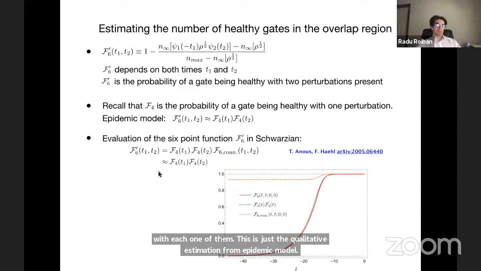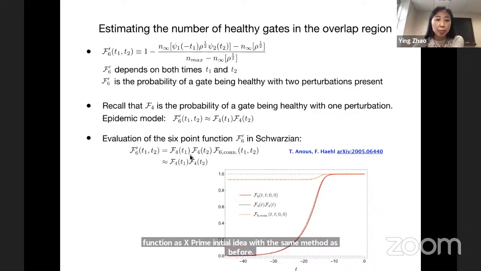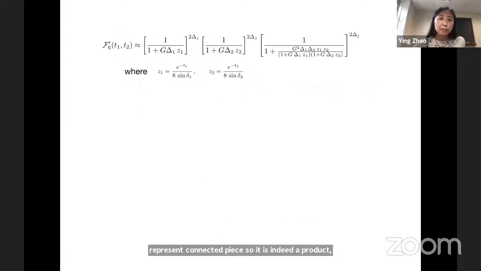Thank you. Now we can actually evaluate this 6-point function, F6 prime, in Schwarzian with the same method as before. And we indeed see some kind of factorization. It's a product of 4-point functions times a particular so-called connected 6-point function piece that was first pointed out in this paper. And we see that this connected piece actually stays of order 1. These orange dots represent the connected piece. So it is indeed almost a product of 4-point functions.